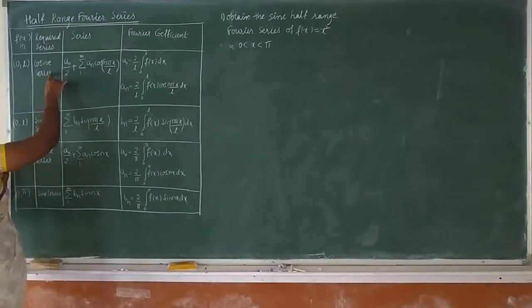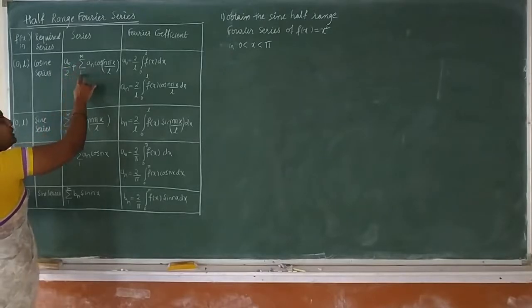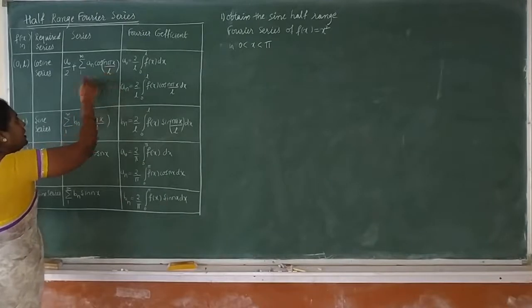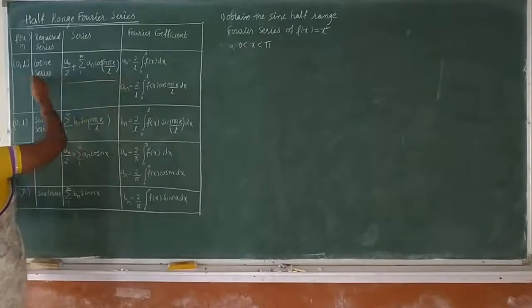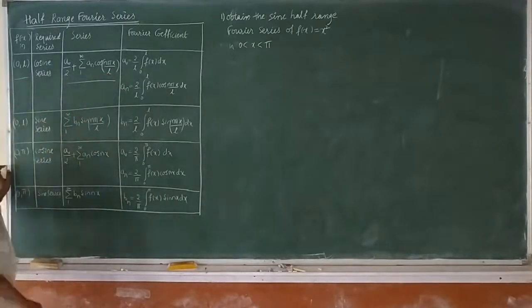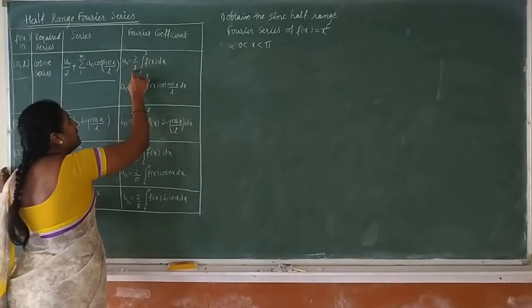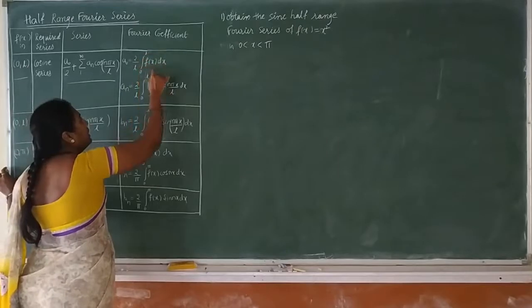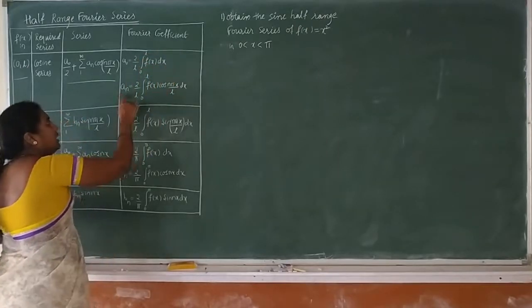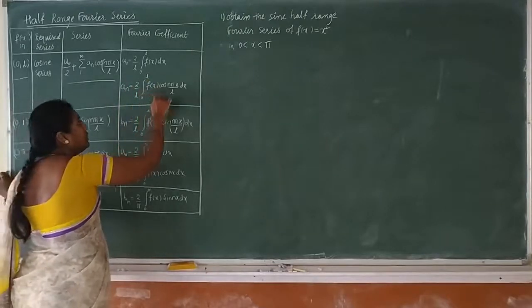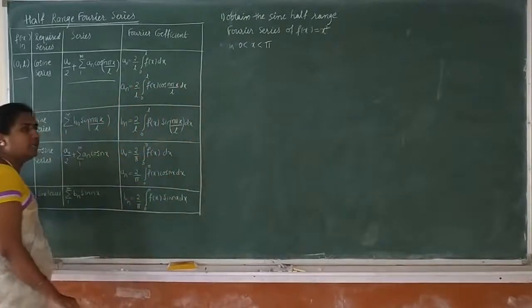The half range cosine series is given by a0 by 2 plus summation n equals 1 to infinity of an cos(n pi x upon L). This is the half range cosine series in the interval 0 to L. The Fourier coefficients are a0 equals 2 by L integration 0 to L f of x dx, and an equals 2 by L integration 0 to L f of x cos(n pi x upon L) dx.